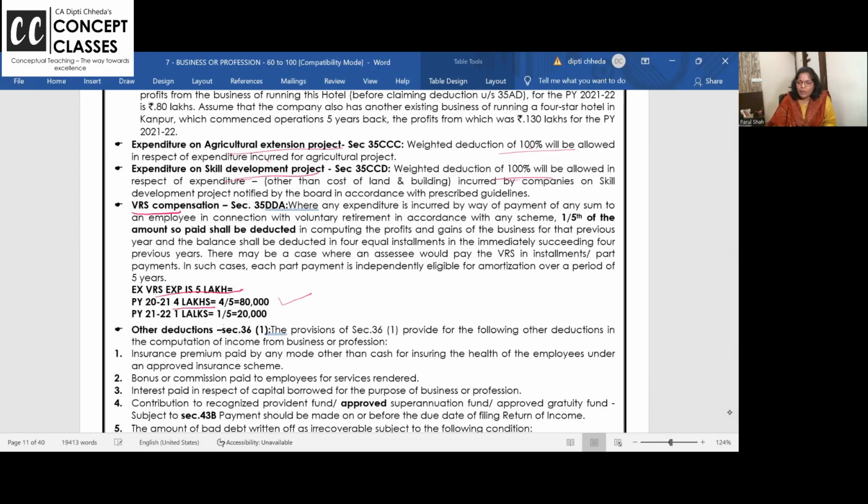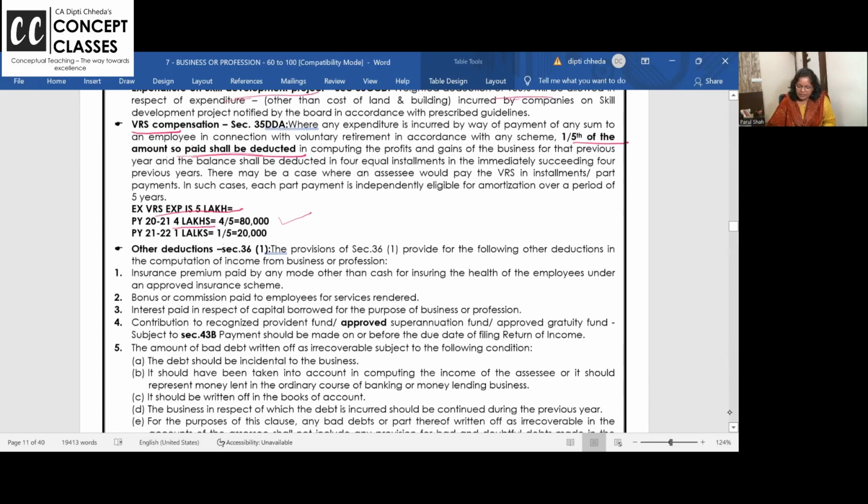VRS is allowed when it is paid. I have written it in bold. Whenever VRS is paid, it is allowed, and it is allowed 1/5 every year. Okay?